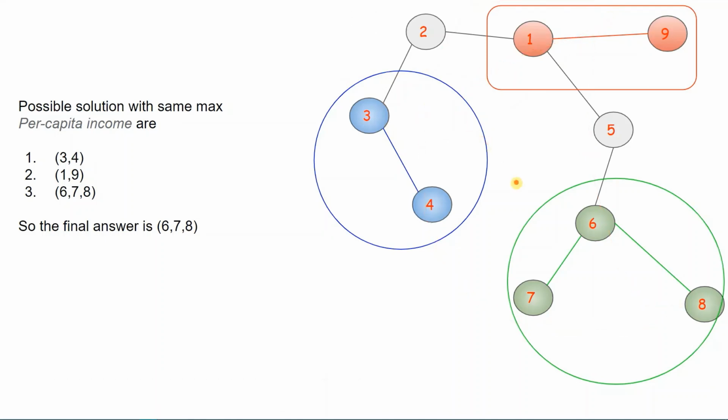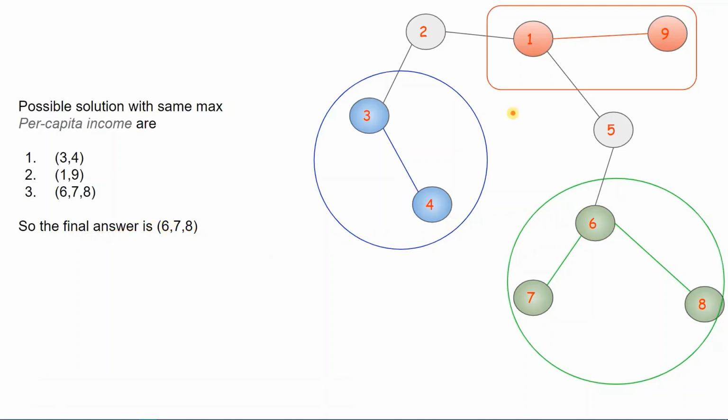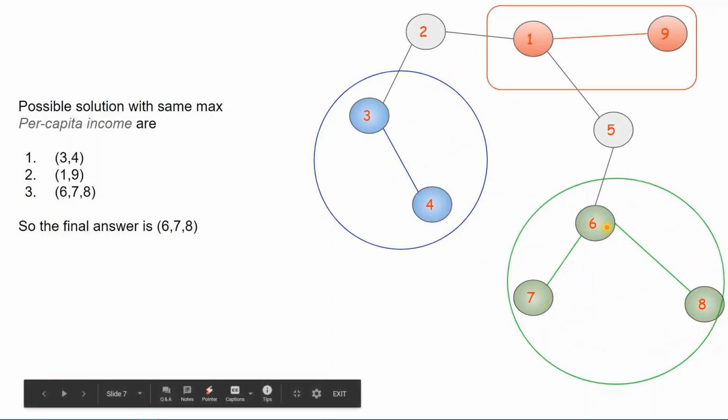But I remember the problem description says that we should only consider the answer which has a higher number of provinces. Here the blue cluster has 2 provinces and the red cluster has 2 provinces, but the green cluster has 3 provinces. So the answer can be this green cluster. So the final answer is 6, 7 and 8. That seems easy, right? But how can you find out those clusters? Because only after that will we be able to select the cluster with the highest number of provinces.